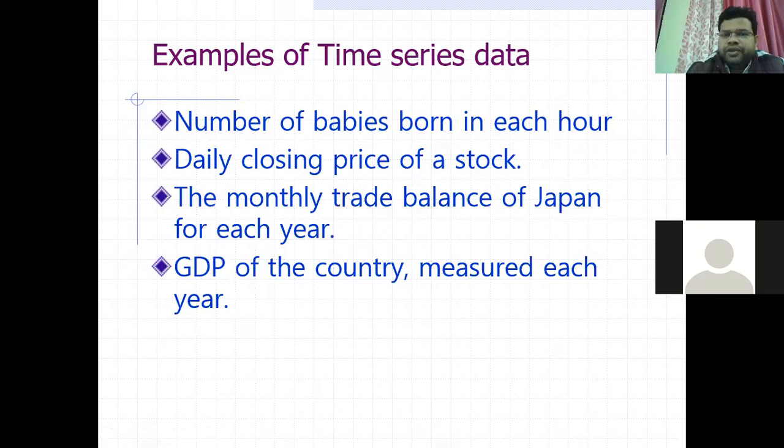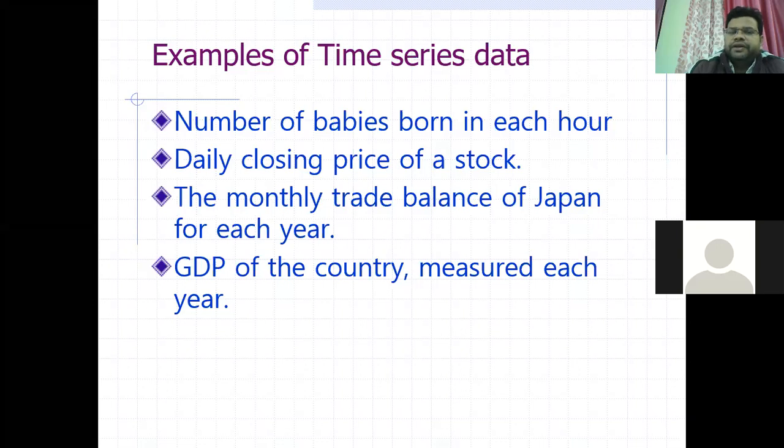So what are the examples of time series data? Number of babies born in each hour. This data may be hourly data, day-wise data, or month-wise data. If we take the data of COVID-19 confirmed cases per day in India, from the very beginning there is day-wise data.